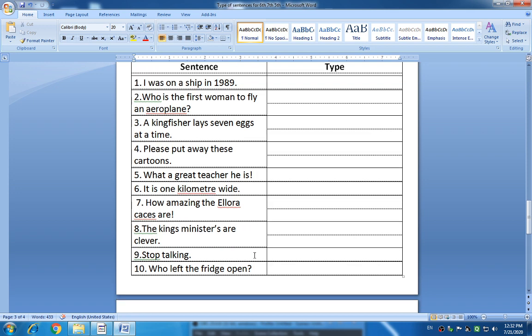Please do this exercise properly in your notebook and write the types of these given sentences. Here we are going to end our session. Thank you students. I hope you all have understood it very well.